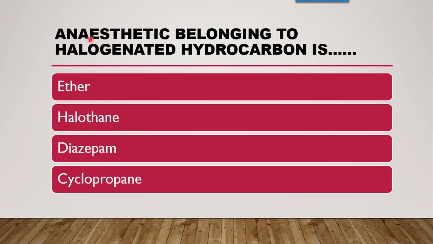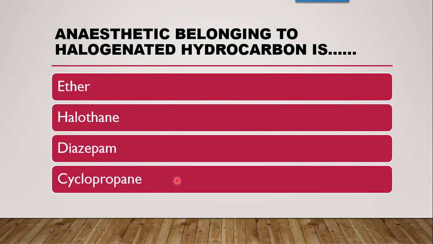Next question is, anesthetics belonging to halogenated hydrocarbon is. Now, from the classification of general anesthetics, one of the classes is halogenated hydrocarbons. Now, the options are ether. Definitely ether is not there because it belongs to general anesthetics from the liquid category. Halothane, yes, it is a halogenated hydrocarbon which is in liquid form. Diazepam, it is not possible because it is from the benzodiazepine class. It is an intravenous general anesthetic, but it belongs to the benzodiazepine class.